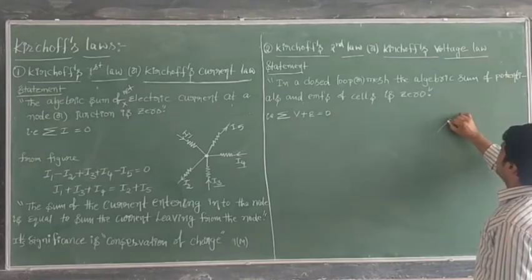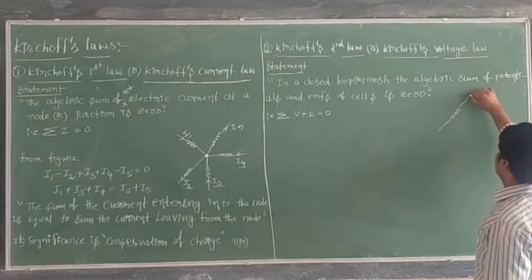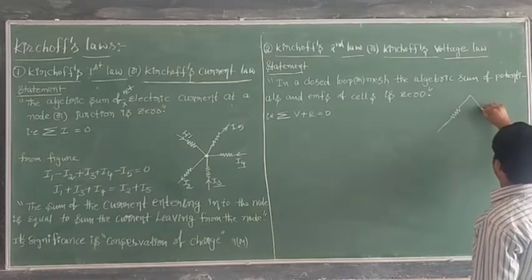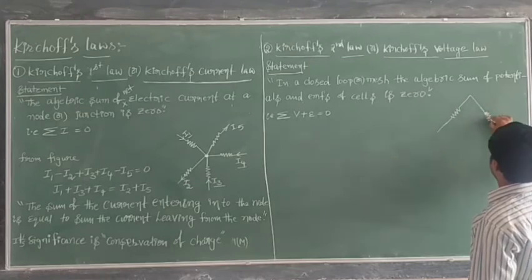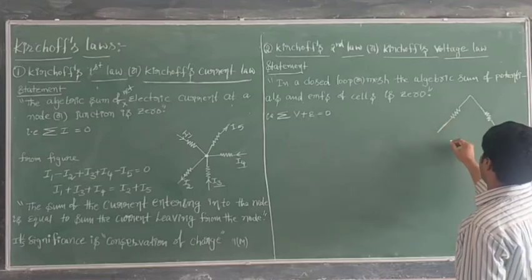See, I am going to take a loop here, like this. This is one loop, one branch. Here is another branch.